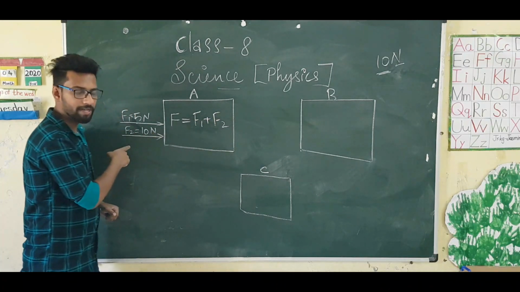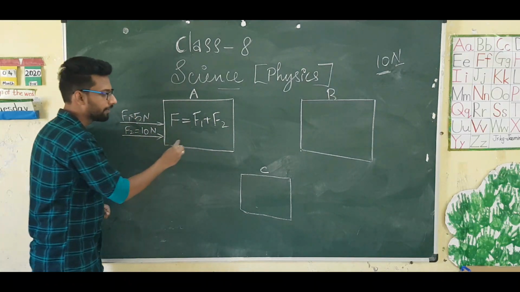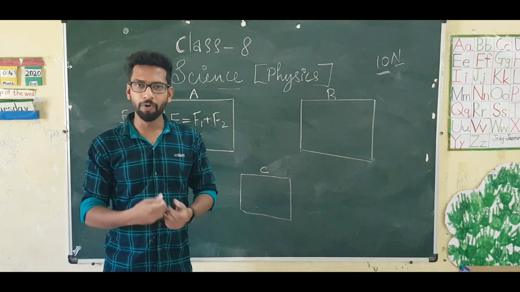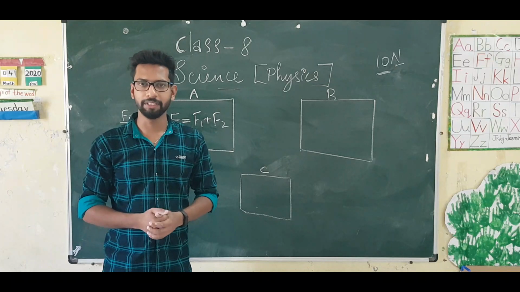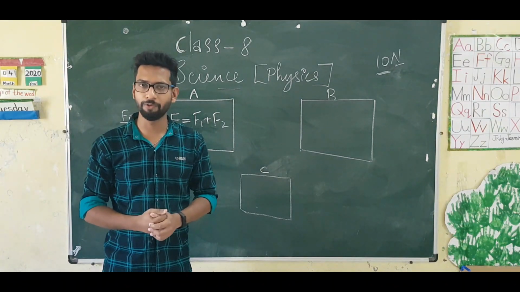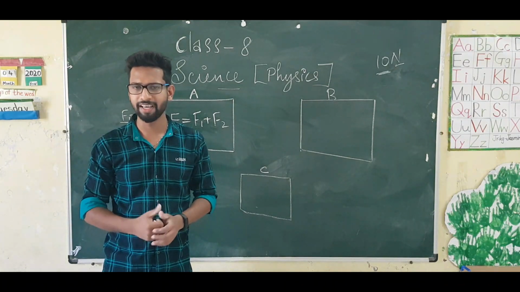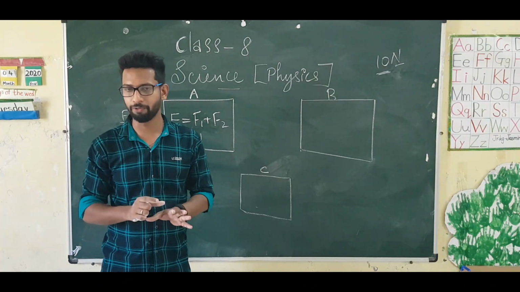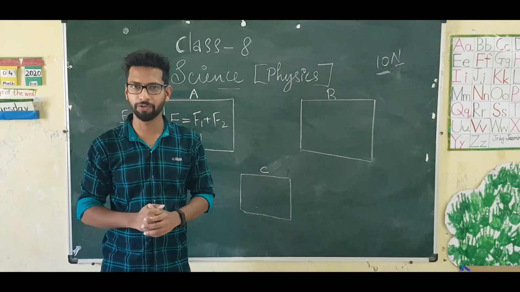What will be the result in this case? 5 plus 10, that's equal to 15 Newton. What are we getting from this? If two or more forces are acting on an object in the same direction, then the net force will be the sum of the individual forces. You just simply add the numerical values, that is the magnitude of the given forces, then you will get the total force acting on the object.